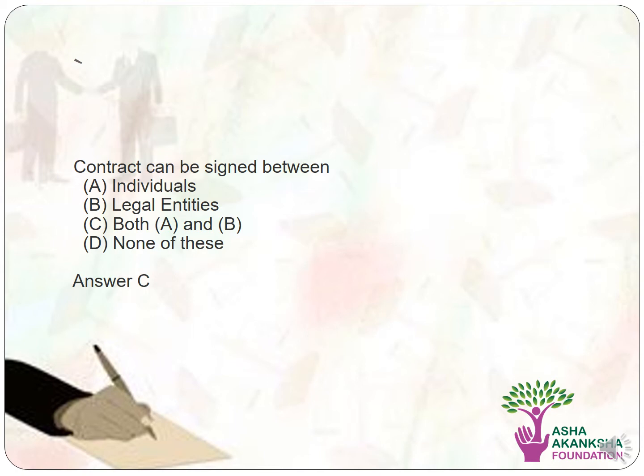Contract can be signed between which two entities? The options are individuals, option B, legal entities, option C, both A and B, and option D, none of these. The correct answer to this question is option C, that is both A and B, which is both an individual and a legal entity can sign a contract.